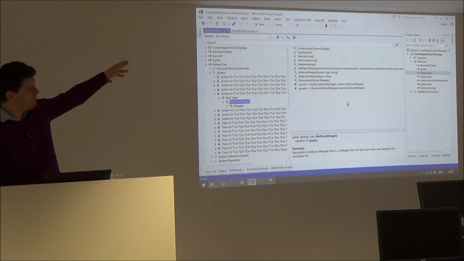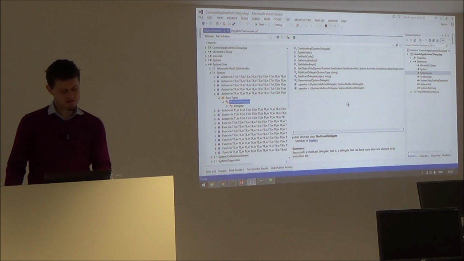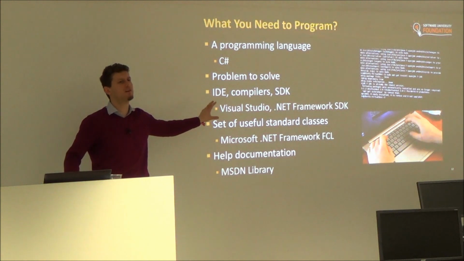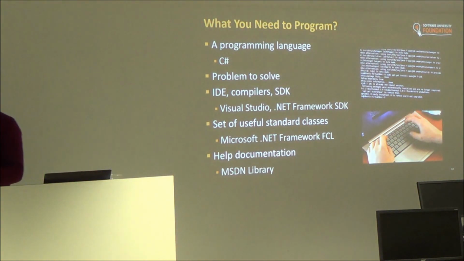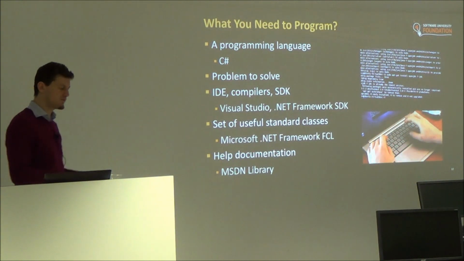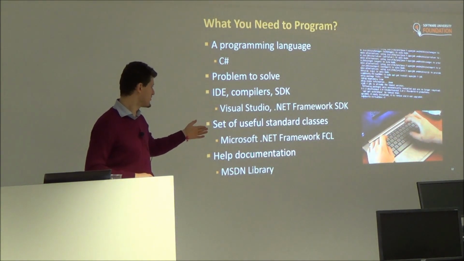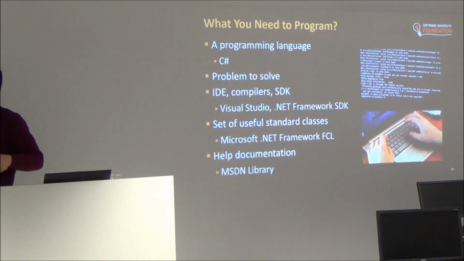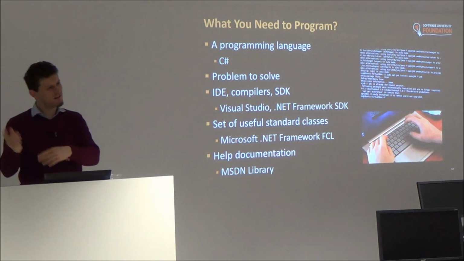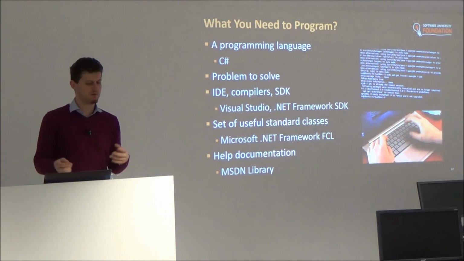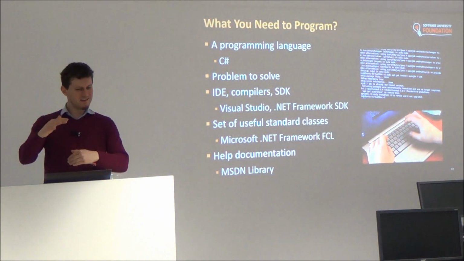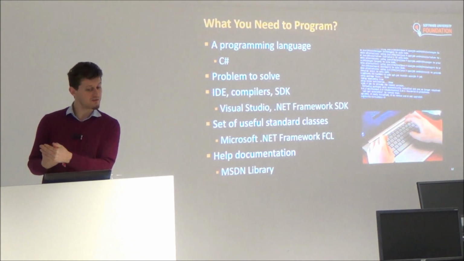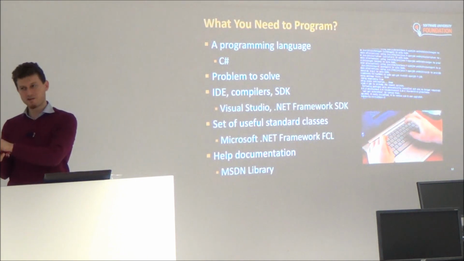This is the API, the libraries that come from the SDK, standard libraries. If you use C++, you will use STL. If you use Java, you will use the Java class library. If you use iPhone, your language will be Objective-C, not C#. You will use the iOS SDK, and you will use the Cocoa libraries, for example, for building UI. So programming is related to language, platform, SDK, which contains compilers and other tools, and libraries which are part of